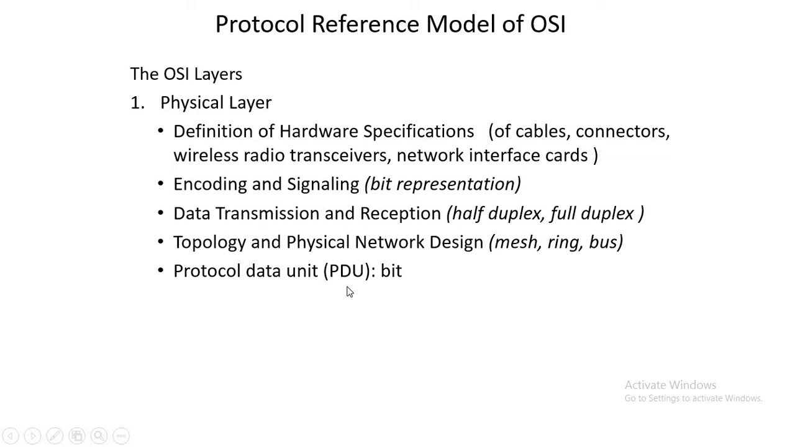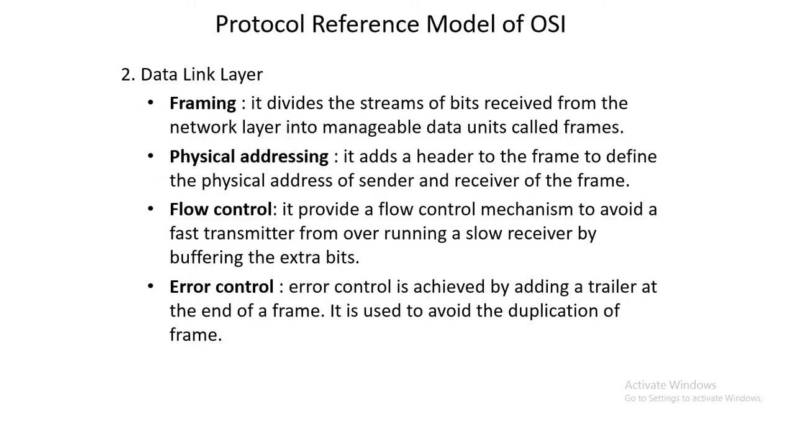Another thing, the protocol data unit, PDU, is the bit. This unit is made from the bit. It means data is going to travel as an individual bit, not in a frame, not in a packet. Data will travel as individual bits from the physical layer. So that is all about the physical layer. Next, the second layer, that is the data link layer.